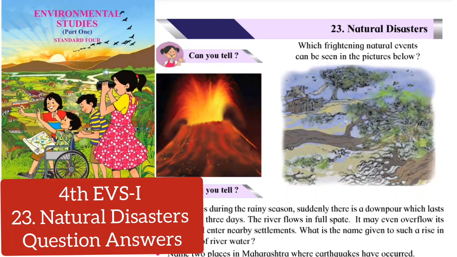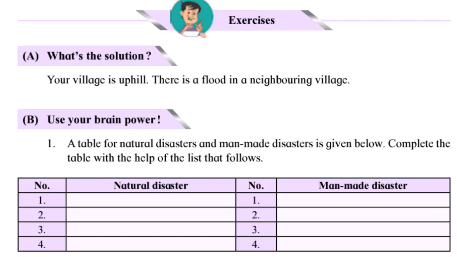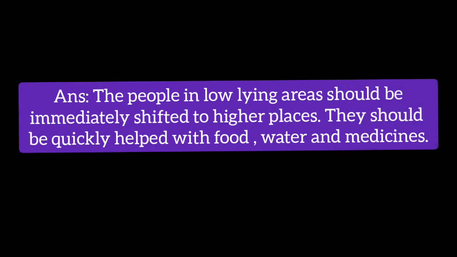Class, today I shall be giving the answer of chapter number 23, Natural Disasters, from 4th standard, EVS part 1. Okay, see the questions from exercise A. What's the solution? Your village is uphill. There is a flood in a neighboring village. So answer is, the people in low-lying areas should be immediately shifted to higher places. They should be quickly helped with food, water and medicines.